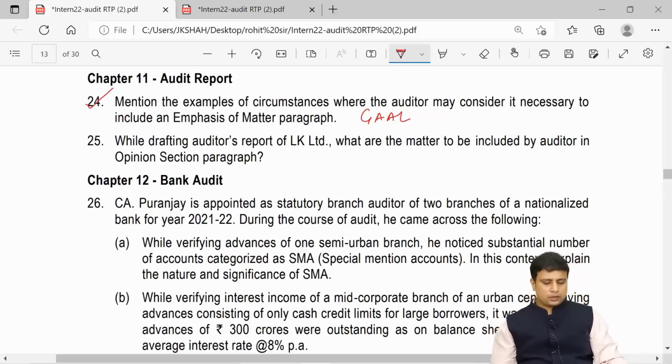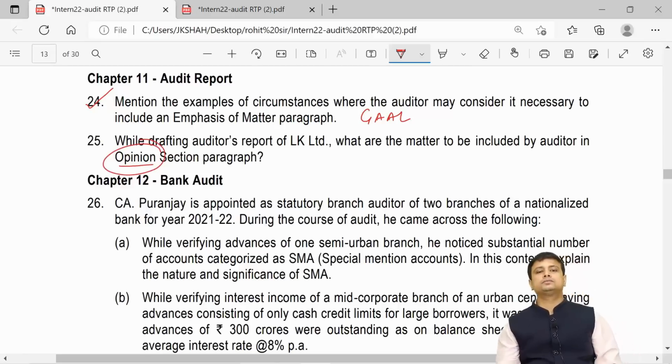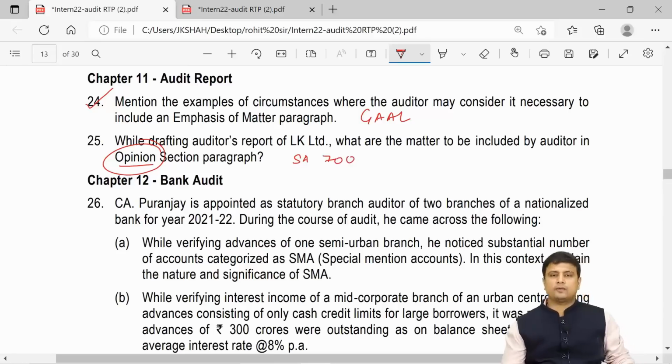Next, question number 25. While drafting auditor's report of LK Limited, what are the matters to be included by the auditors in the opinion section? My friends, we have already discussed the same under SA 700.